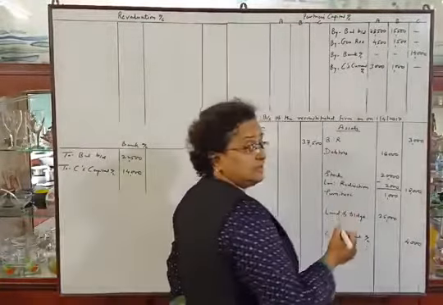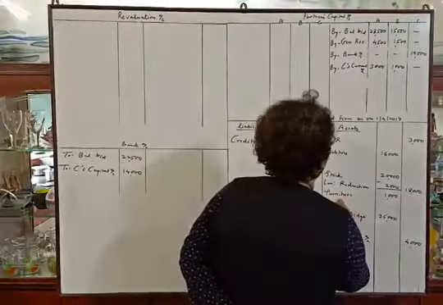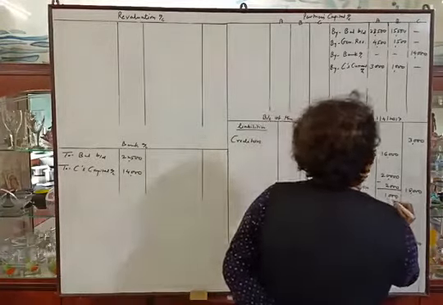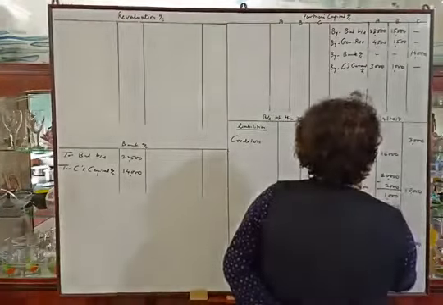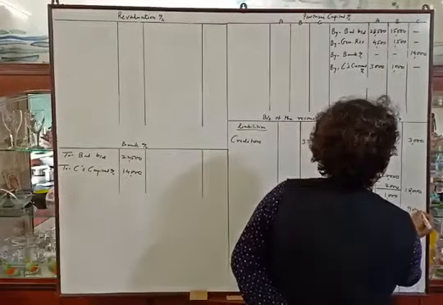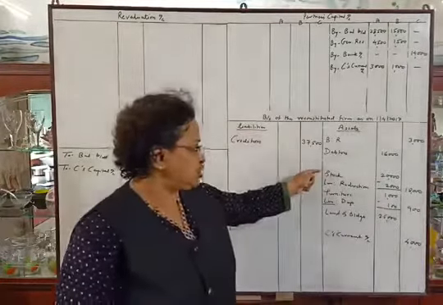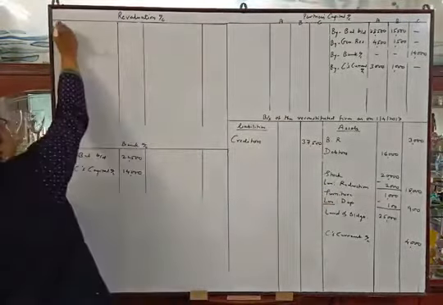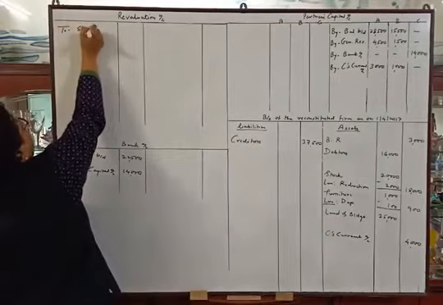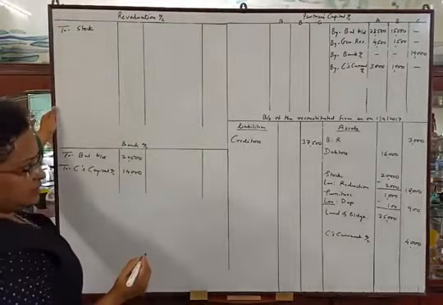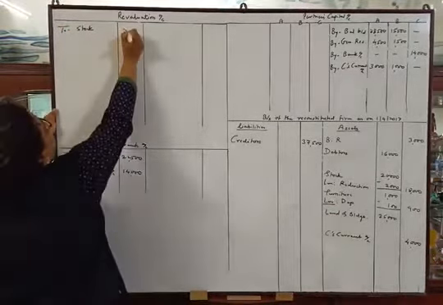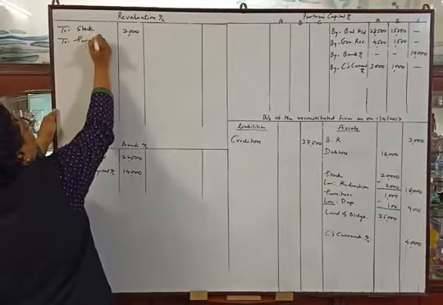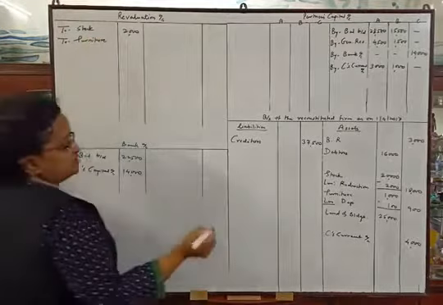There is reduction in furniture also, so less reduction or depreciation you can say, 10% will be 100, so outer column amount will be 900. Reduction in stock and furniture, these are losses, so we will transfer them to revaluation account debit side. To stock, reduction of rupees 2,000, and to furniture, reduction of rupees 100.